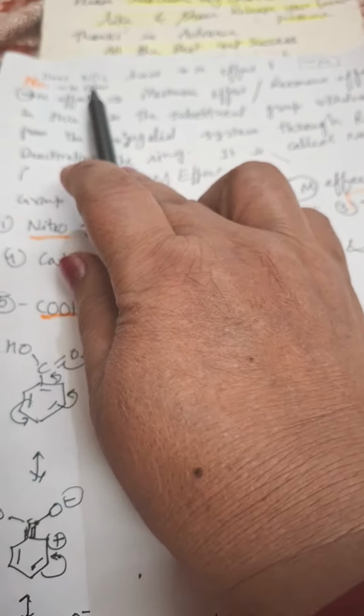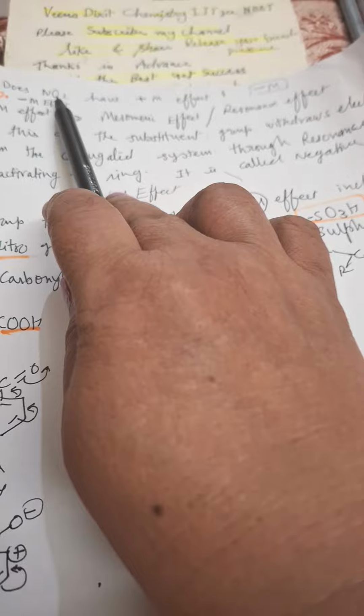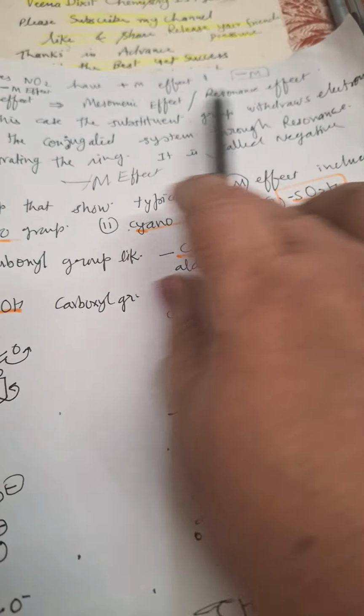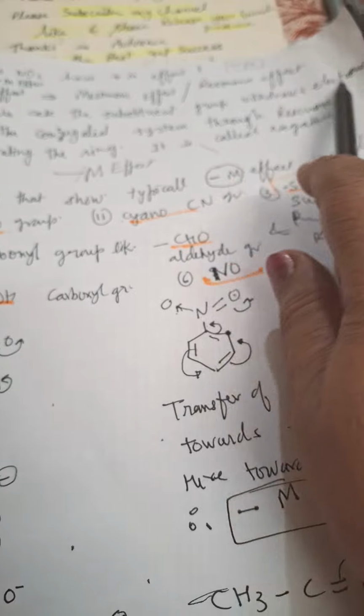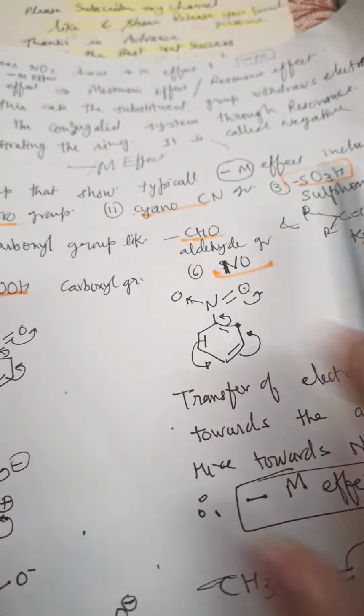The question is, does NO2 have a plus M effect? No, NO2 does not have a plus M effect. It shows a minus M effect, the mesomeric or resonance effect. In this case, the substituent group withdraws electrons from the conjugated system through resonance, deactivating the ring. See, I will tell you from here.